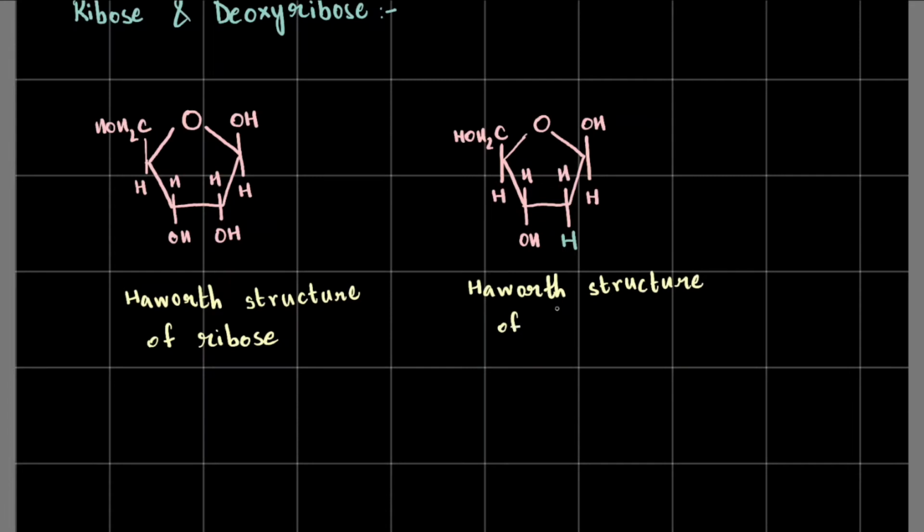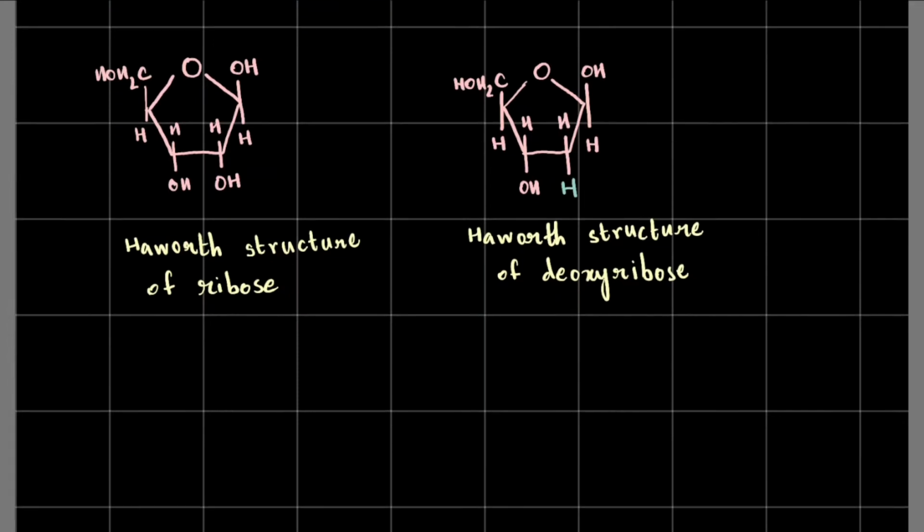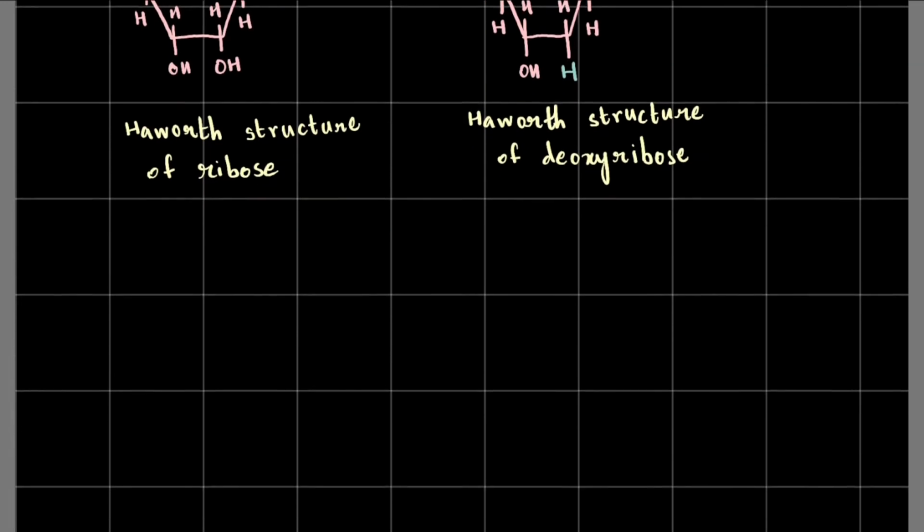The Haworth structure of deoxyribose. In today's discussion it's this deoxyribose that's going to be more important than ribose, since we're going to be talking about deoxyribonucleic acid, which is DNA, and not ribonucleic acid, that is RNA. If we were talking about ribonucleic acid or RNA, ribose would be more important. That's pretty easy to understand.